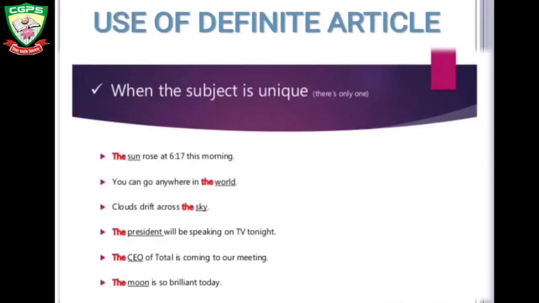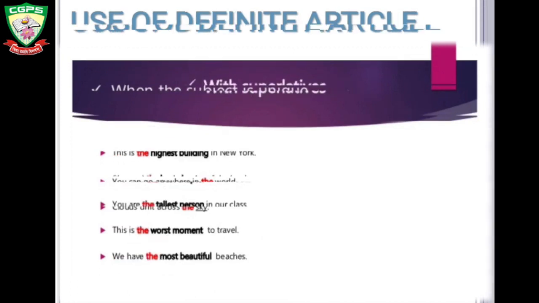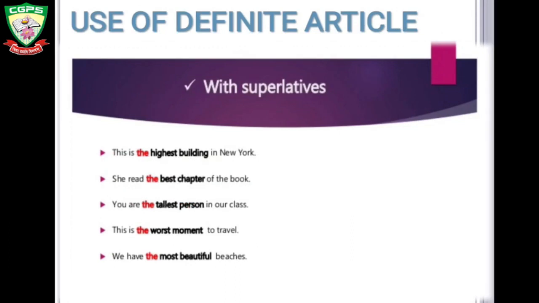When the subject is unique. The sun rose at 6:17 this morning. The sun is unique, in the same way the world, the sky, the president, the CEO, the moon. These are some of the unique things, so we will use the before them. With superlatives. This is the highest building in New York. Highest is in superlative form, so we will use the before it.